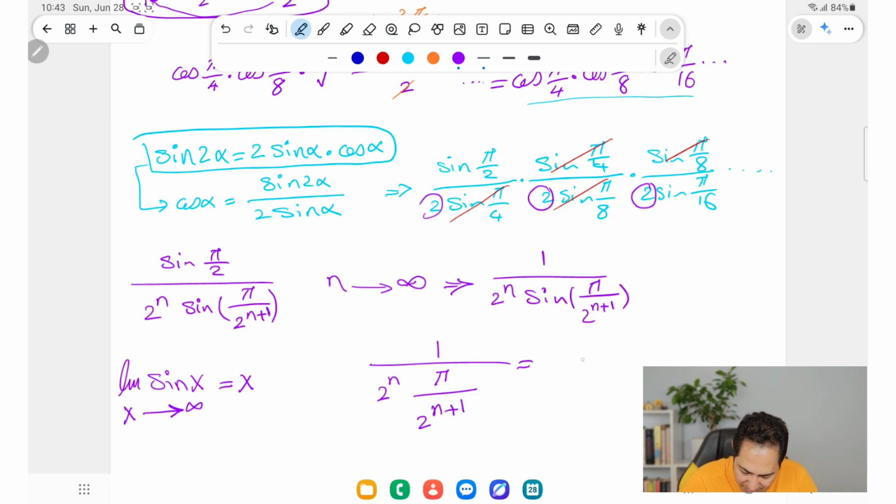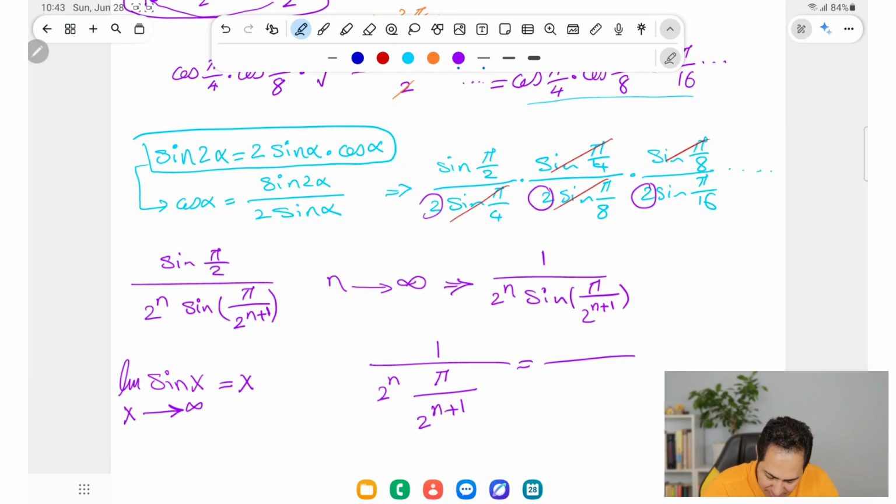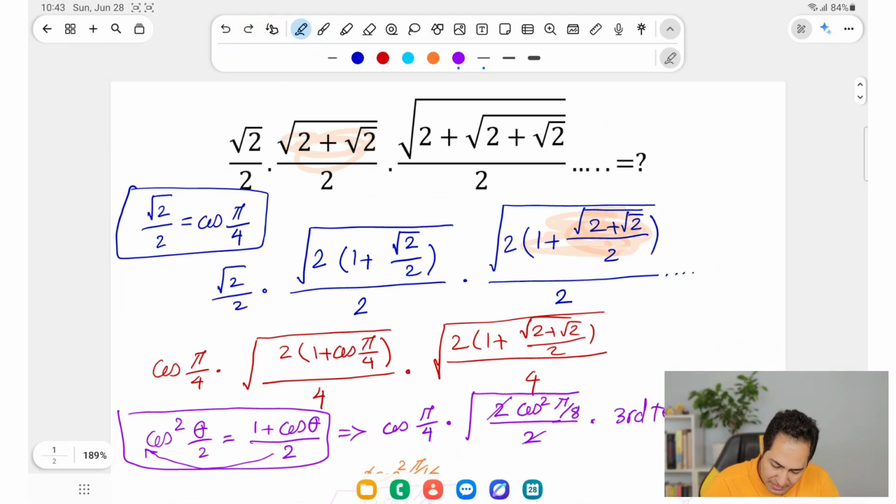These two are canceling each other out, so it is going to be 1 over pi over 2, or 2 over pi. This is lovely, isn't it? Pi turned out in a very, very unlikely place. I didn't expect it to happen here, but it turns out to be 2 over pi. So scrolling up, this is going to be equal to 2 over pi.